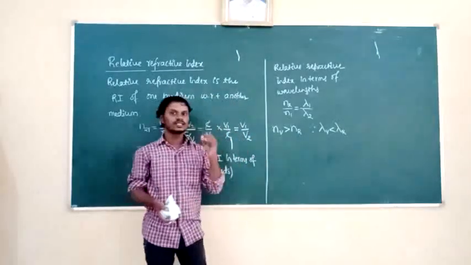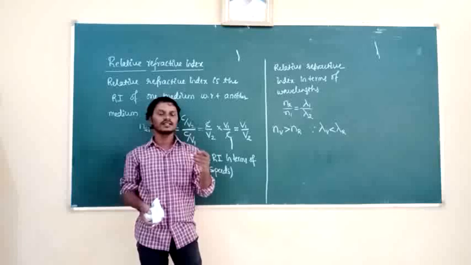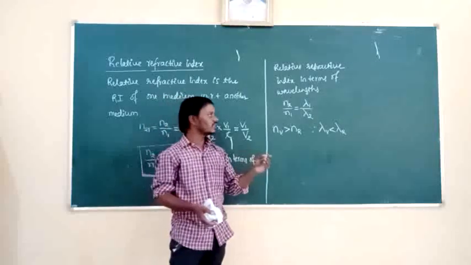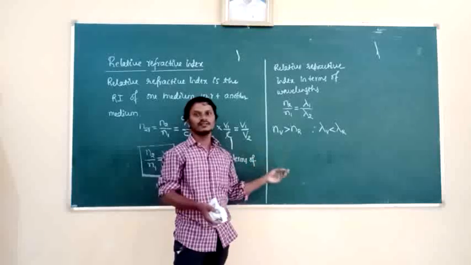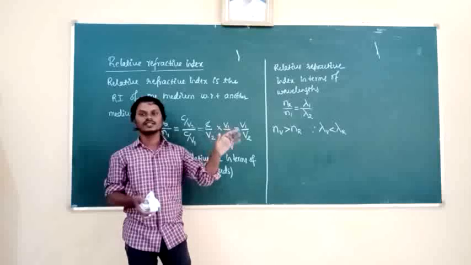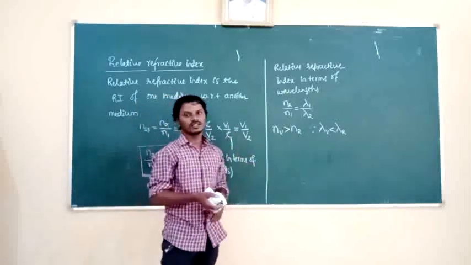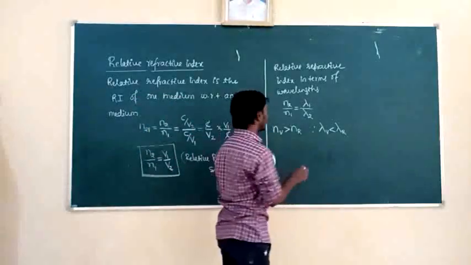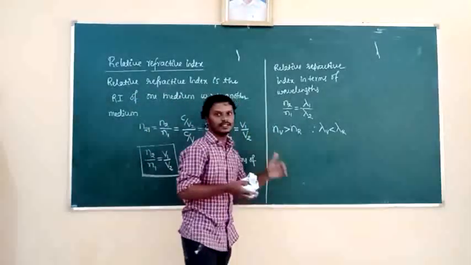So the color having the shortest wavelength has the high refractive index, and the color having the longest wavelength has the lowest refractive index, because the refractive index and the wavelength are inversely related. So this is about the relative refractive index.